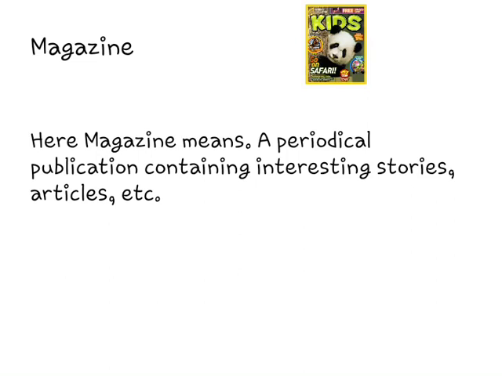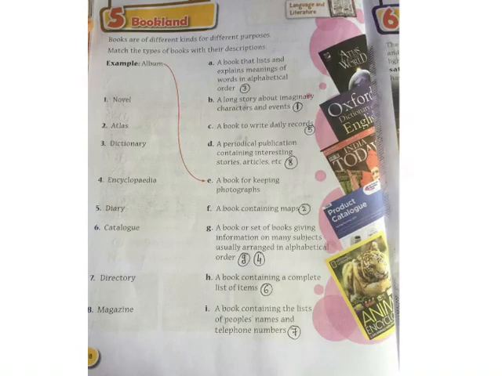Okay, students? Just see here. Now see here in your textbook, page number 18, Bookland, topic 5 Bookland. Books are of different kinds for different purposes. Match the type of books with their descriptions. So here now I will just show you all the example one by one and just what we have revised till now, it is sort of a revision. Just pay attention here, all of you.